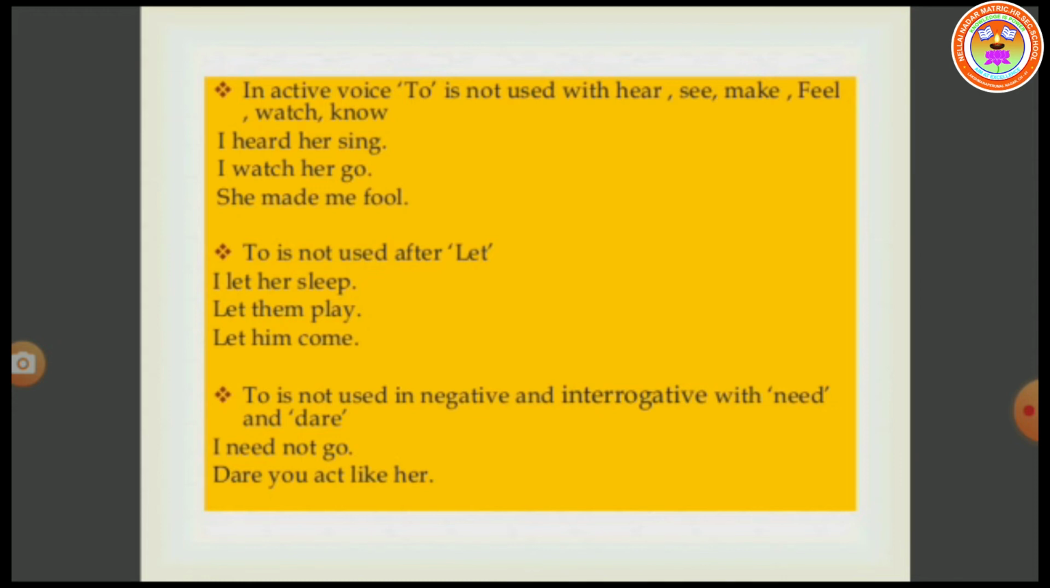Dare you act like her. So here, "to" is not used before the main verbs. Hence, these are called bare infinitives.